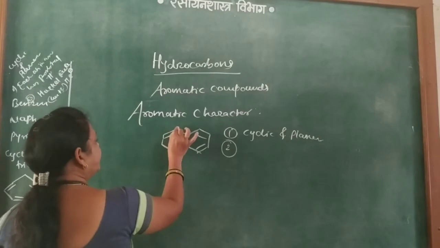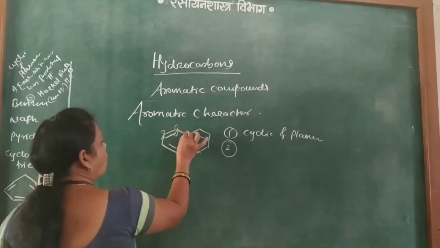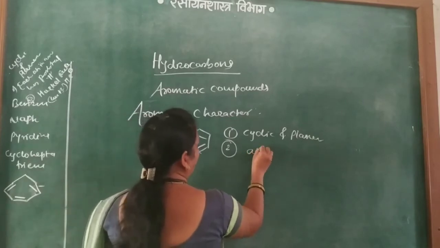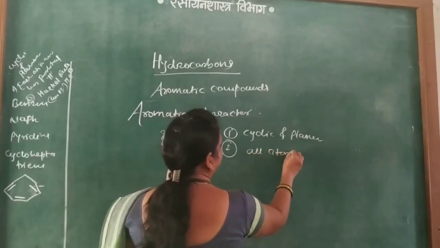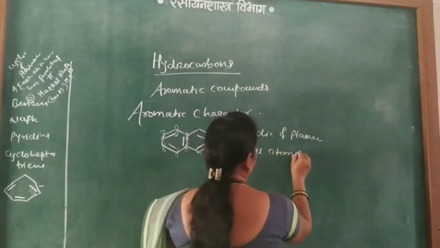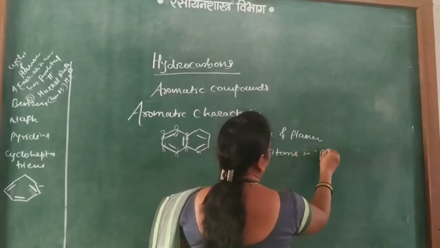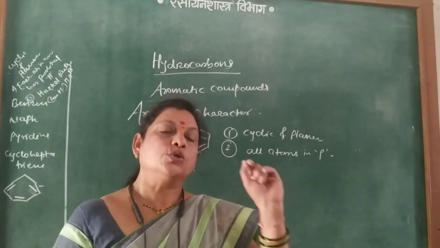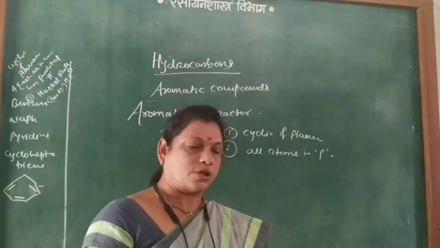Second, all these are just like benzene. All atoms in the naphthalene contain p orbitals, and these p orbitals are parallel to each other, so that overlapping is possible.